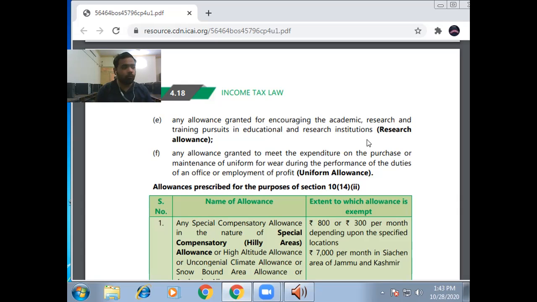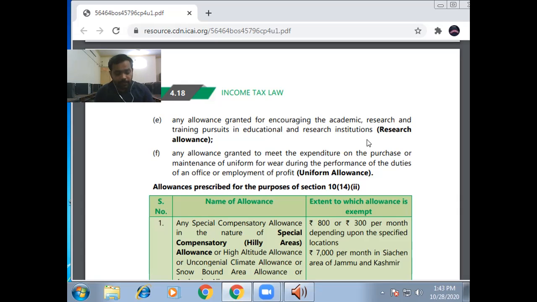Okay, next is uniform allowance. If the organization asks its employees to please come on the job with a proper uniform so that we can recognize the employee's identity, that yes, this is our employee.